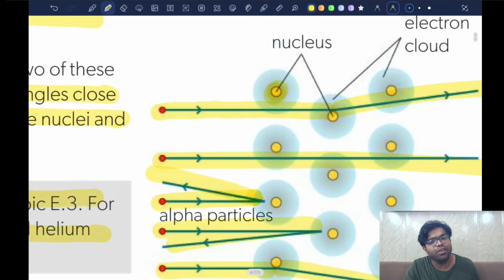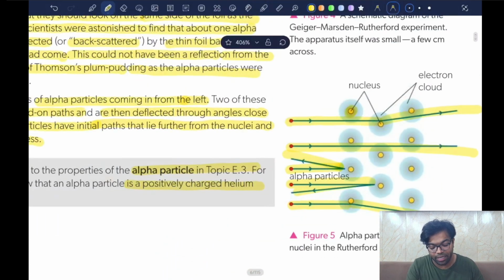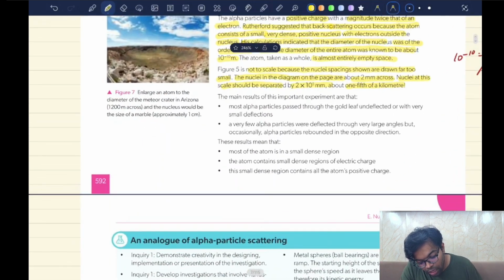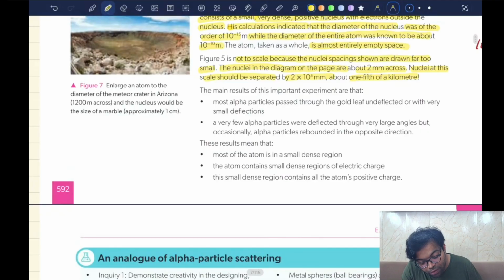This small nucleus, if this is its size, then the radius has to be 500 meters, approximately much bigger than a football stadium. Next, 1/5 of a kilometer, 200 meters. Sorry, I read basically half. It's 200 meters.